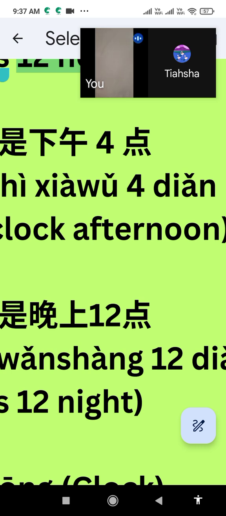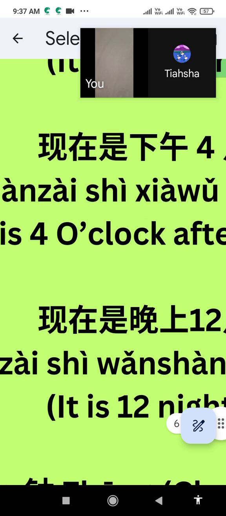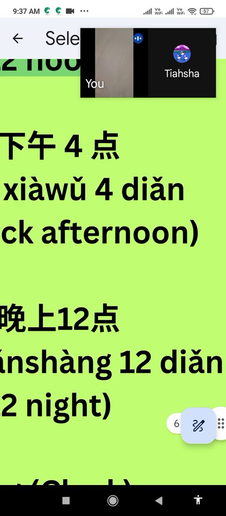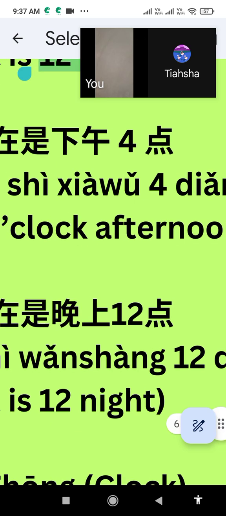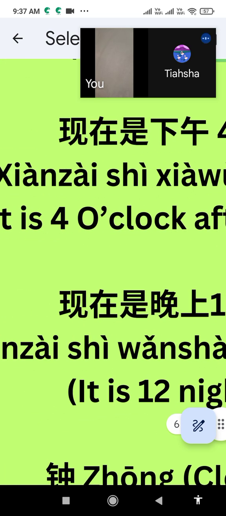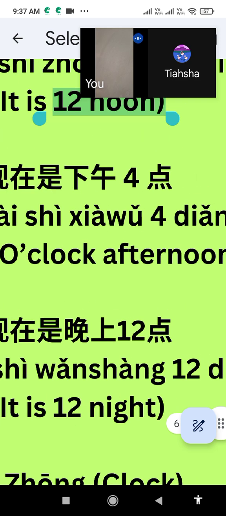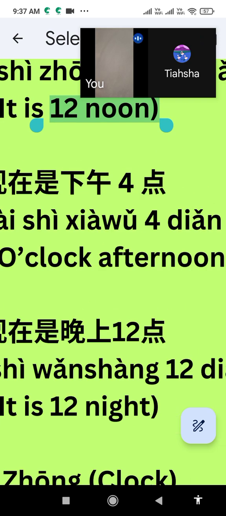And Xia Wu, you see in the third phrase: Xian Zai Shi Xia Wu Si Dian Zhong. That is 4 o'clock, now it is 4 o'clock afternoon. Xia Wu is afternoon. So if you say Xia Wu Hao, that is good afternoon.